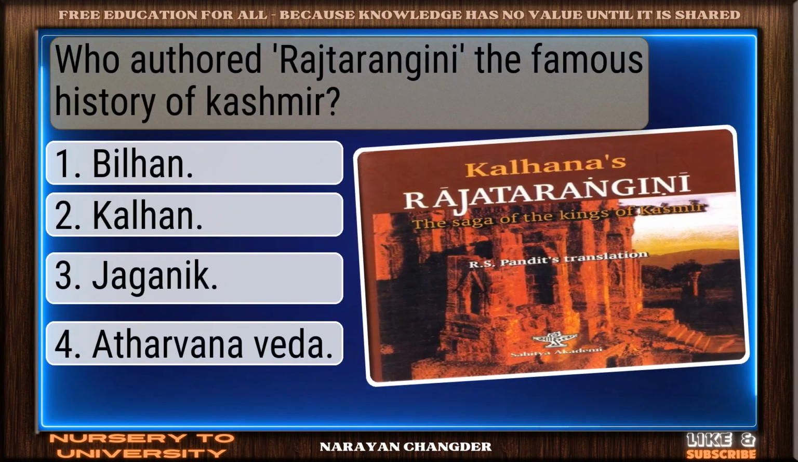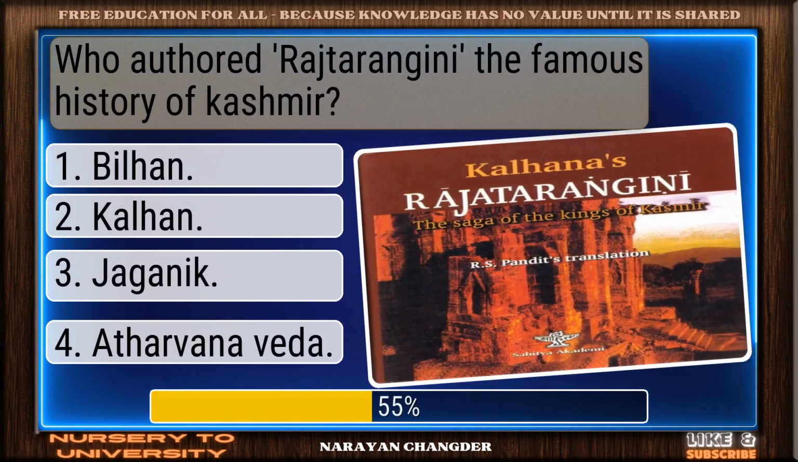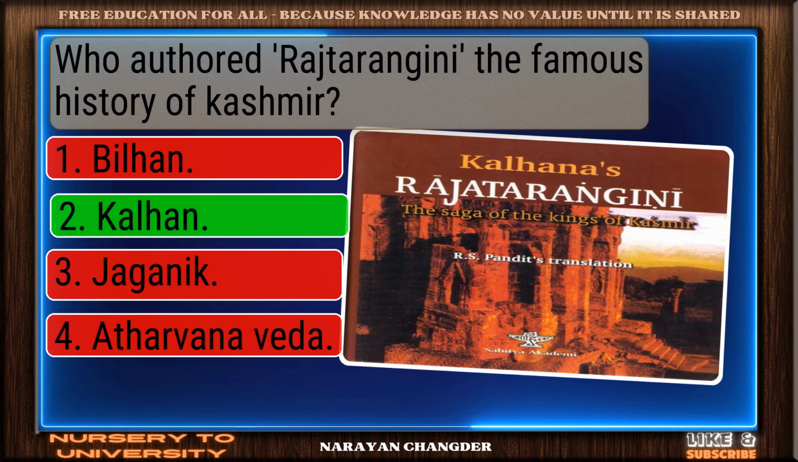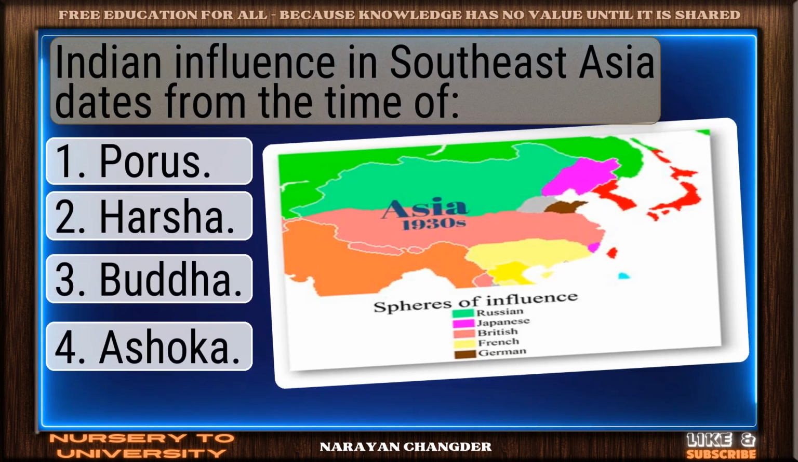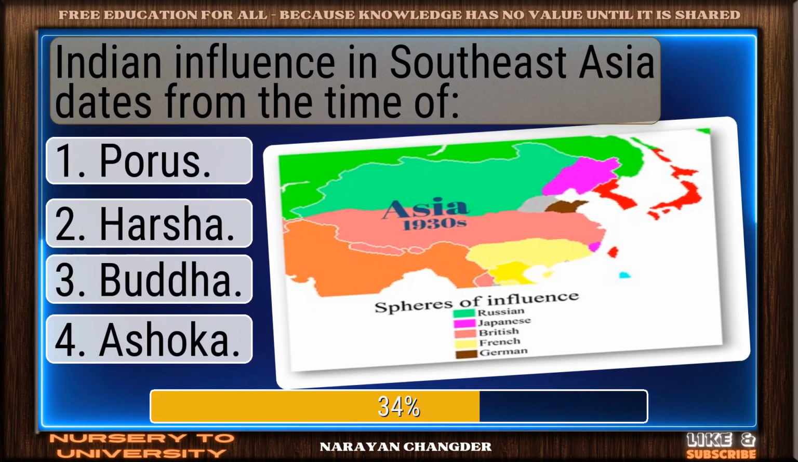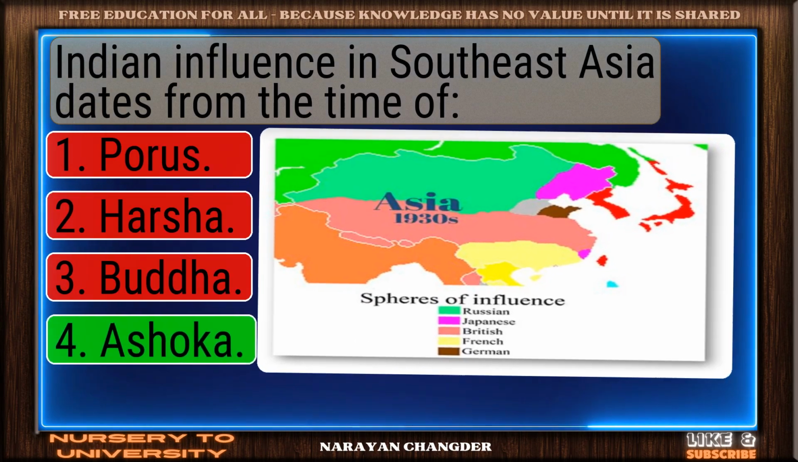Who authored Rajatarangini, the famous history of Kashmir? Sharp thinking. Kalhana is right. Indian influence in Southeast Asia dates from the time of. Smart move. Ashoka is accurate answer.